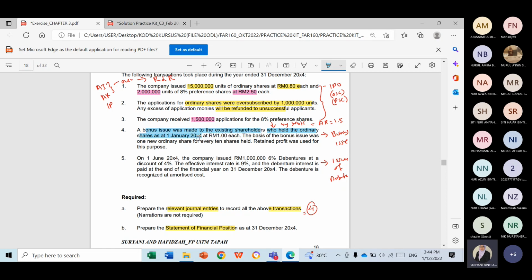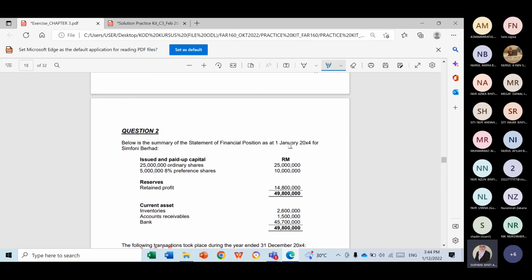As at 1st January 2004. So this is the amount of shareholding on 1st January 2004. So this is the amount of shares held by the existing shareholders, 25 million.